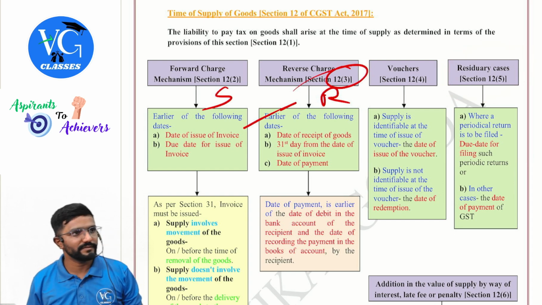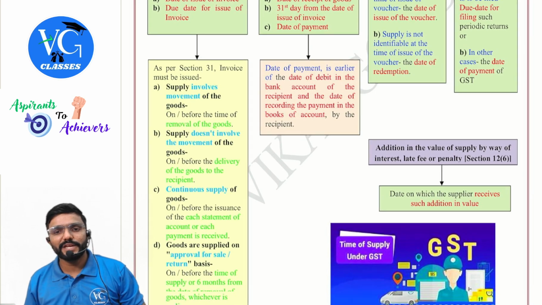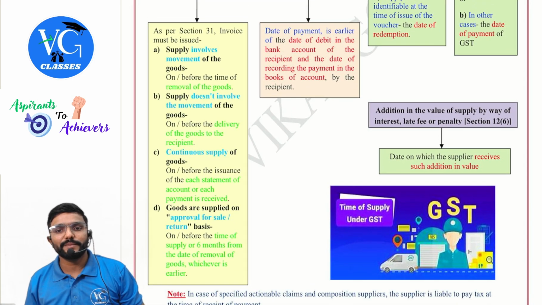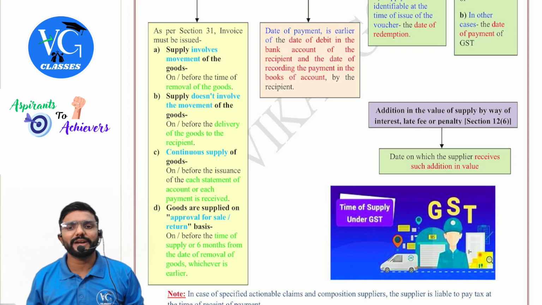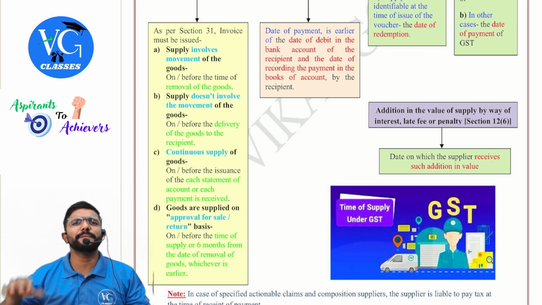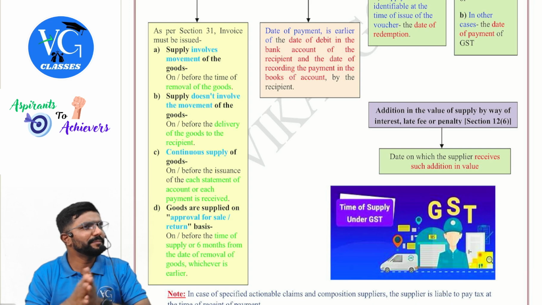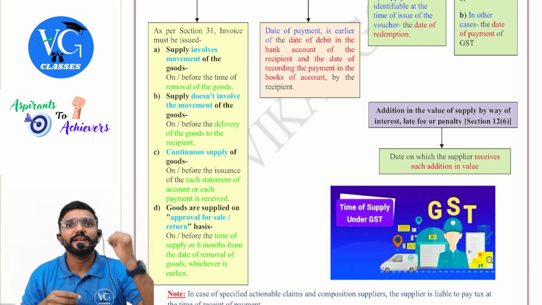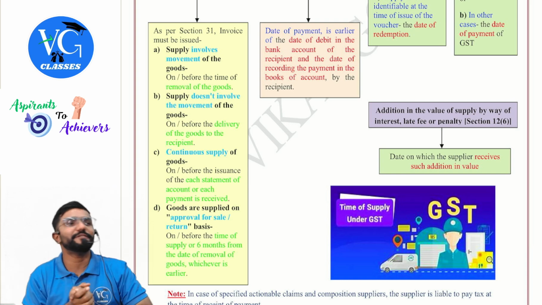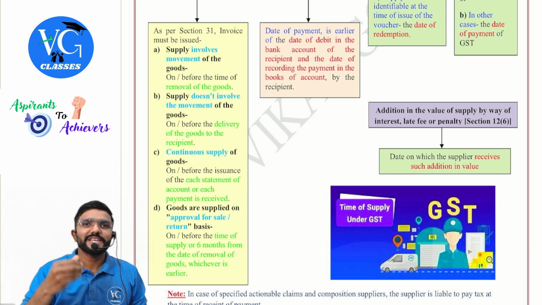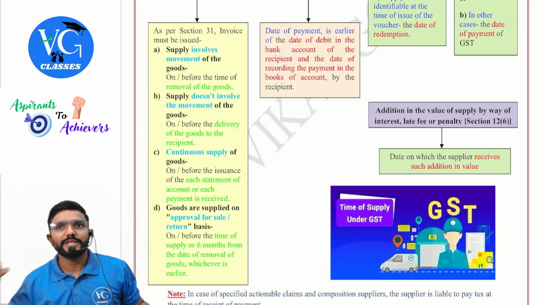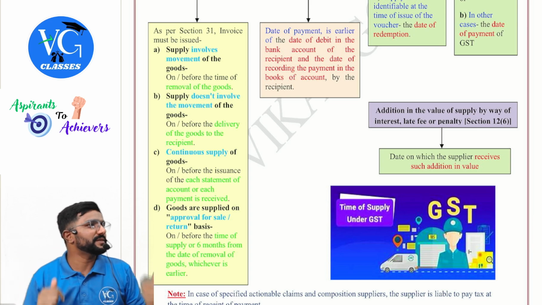Operate subsection 5, fine. Next, if there is any addition in the value of supply by way of interest, late fee or penalty, section 12, subsection 6, IPLO, not Indian Premier League, interest, penalty or late fee. So if there is any addition in the value, then what is the time of supply? The date I have received.